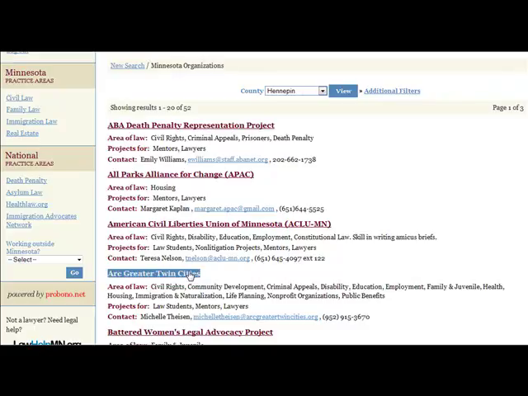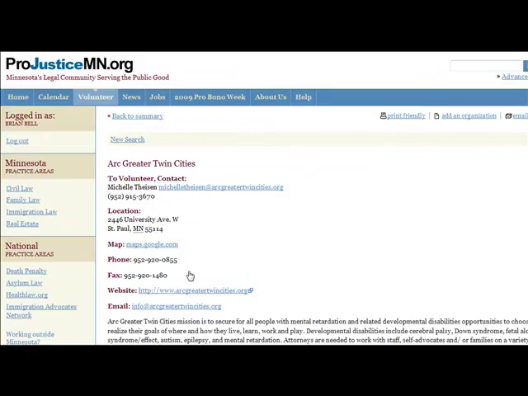You can click on an organization for more information and email or call the contact person with questions, including how to volunteer.